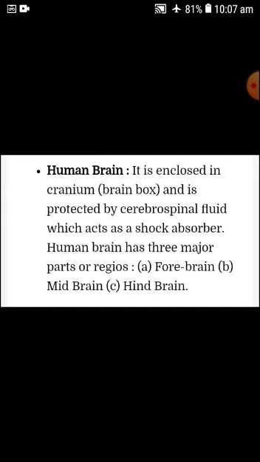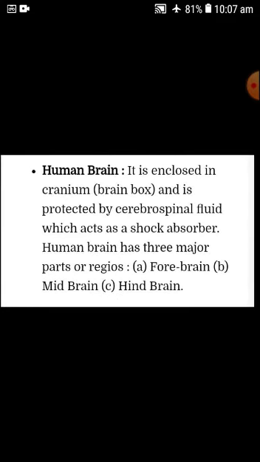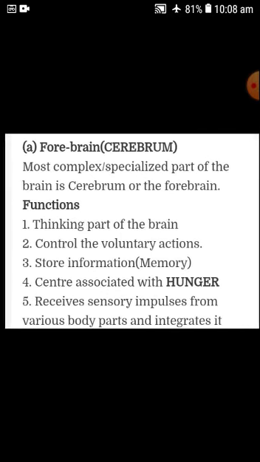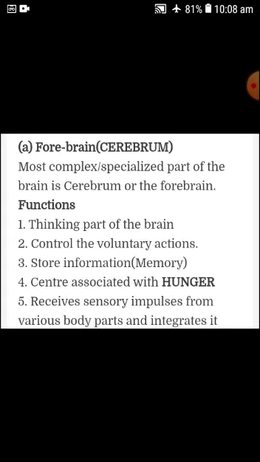The human brain has three major parts or regions: forebrain, midbrain, and hindbrain. The forebrain, the most complex specialized part of the brain, is the cerebrum. The function of the cerebrum is that it is the thinking part of the brain, controls the voluntary actions of our body, and acts as stored information.